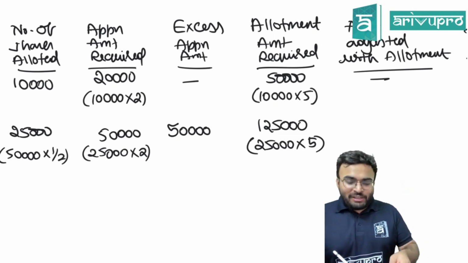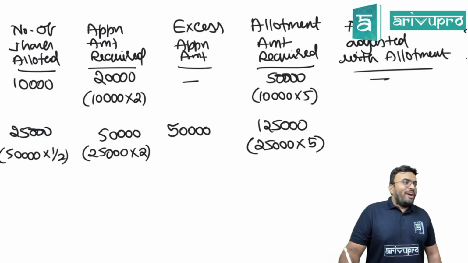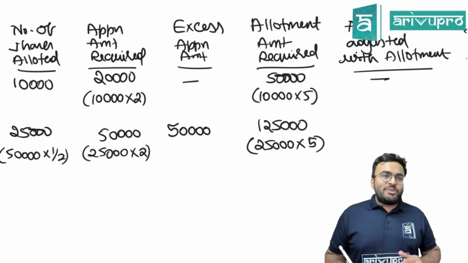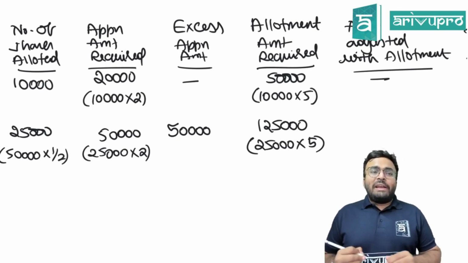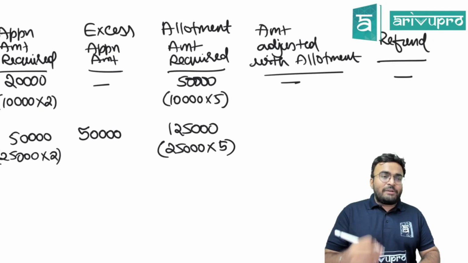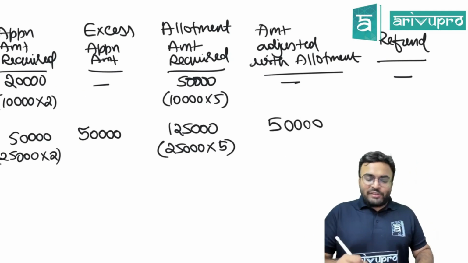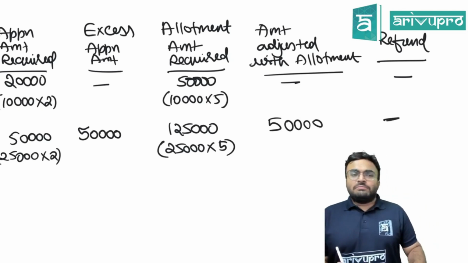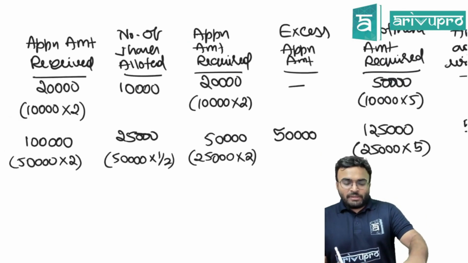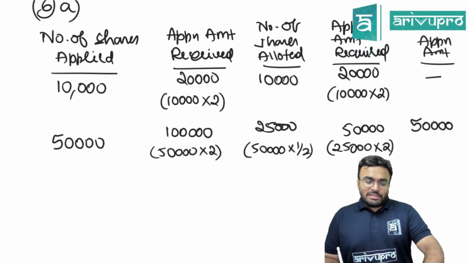How much is the excess application amount? 50,000. How much do I need for allotment? 1,25,000. Can I adjust 1,25,000? No, I have only 50,000 to adjust. Amount to be adjusted is 50,000. Any refund? 0. No refund. Nothing. Clear?